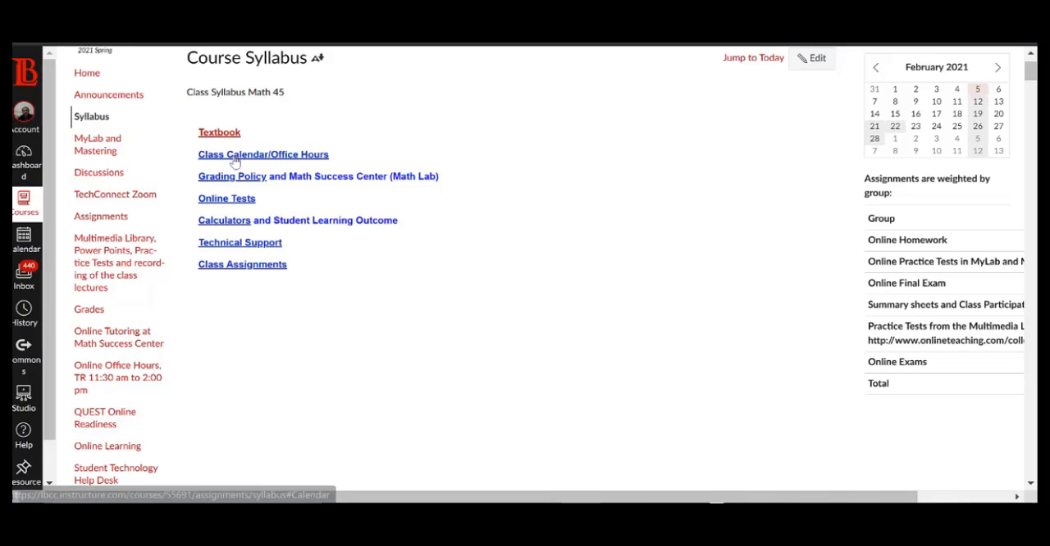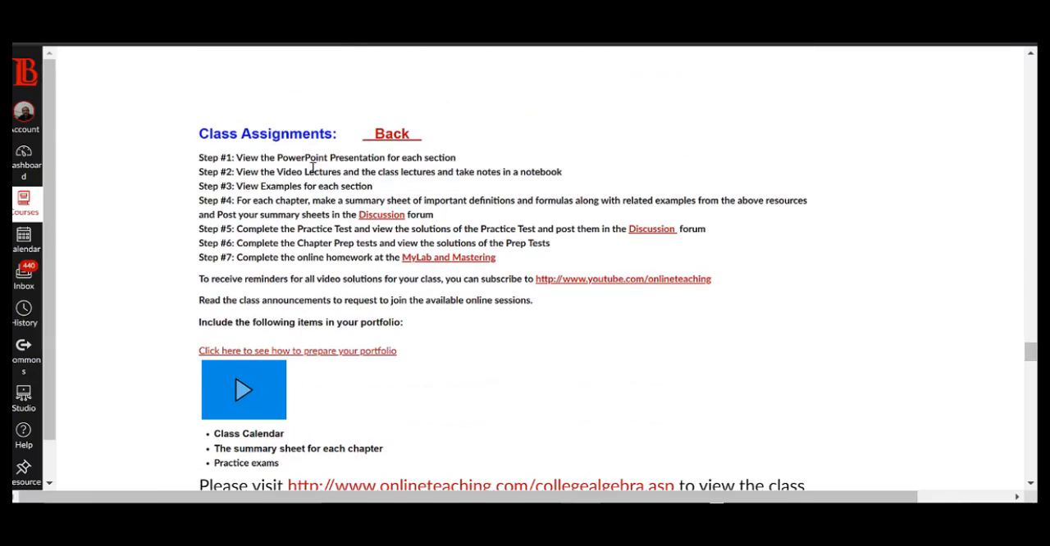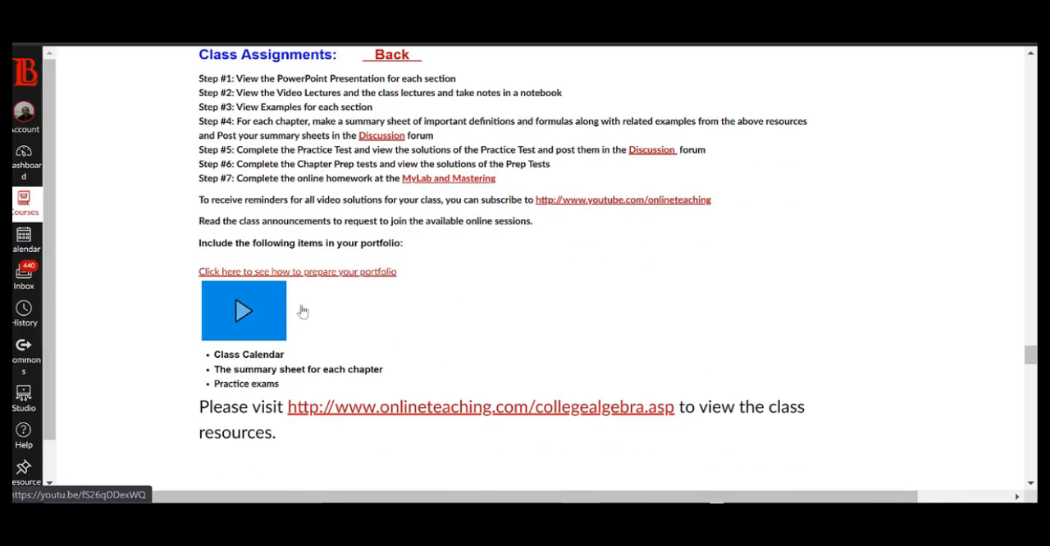Class assignments also would be a good place to see the steps you need to take to complete each chapter. As you can see, it says to view the PowerPoint presentations and go over the lectures and examples, do the online assignments and post your work on the forums, and also view the video clip about how to put your portfolio together. When you get to this page, how to prepare your portfolio, it would direct you to my YouTube channel, which is